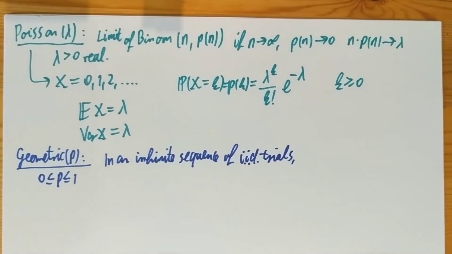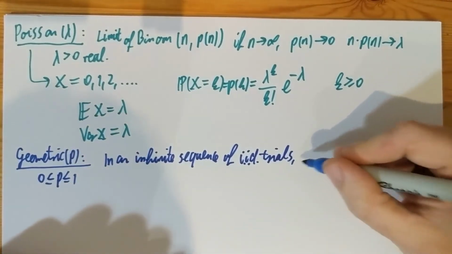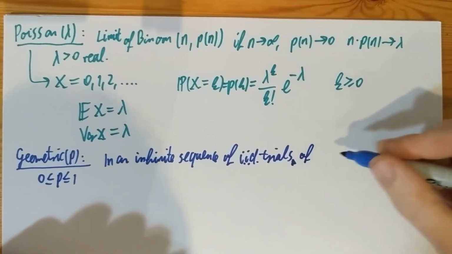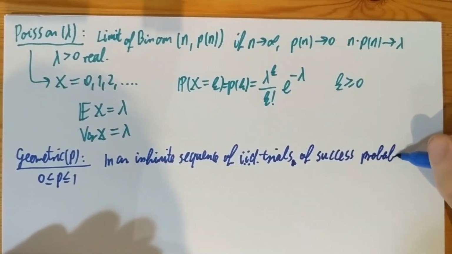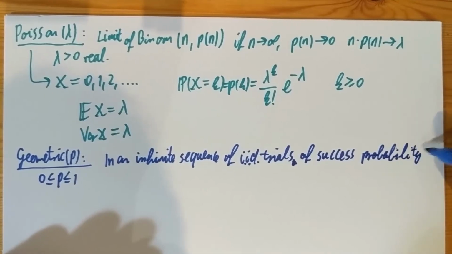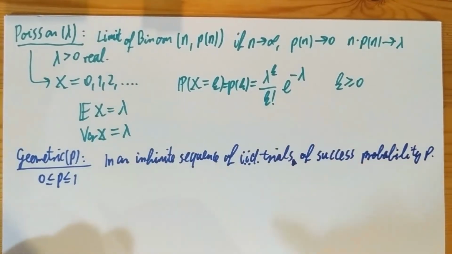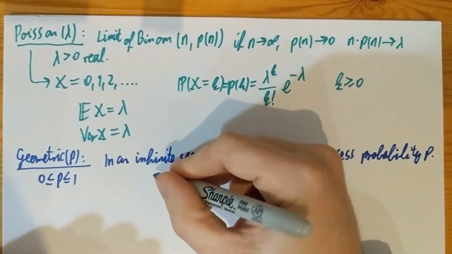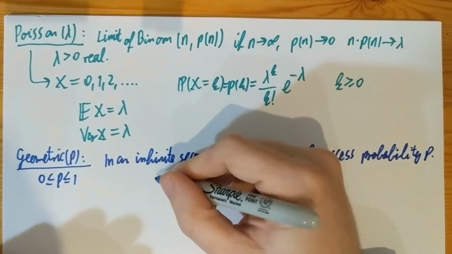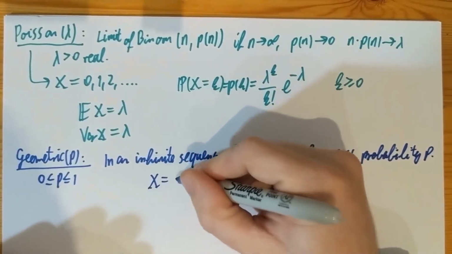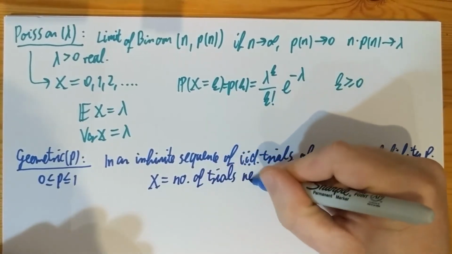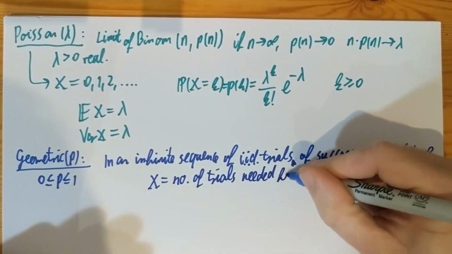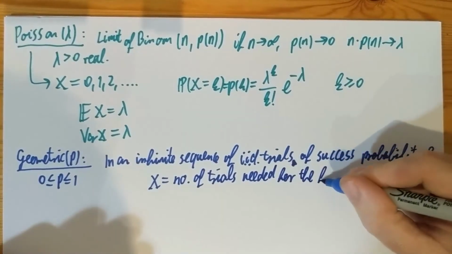Each of these trials has the same success probability p, and p is this parameter here. In this infinite sequence of trials, we are going to look at the number of trials needed to see the first success. So X is going to be the number of trials needed to see the first success.